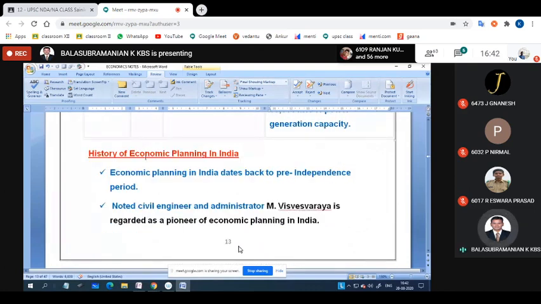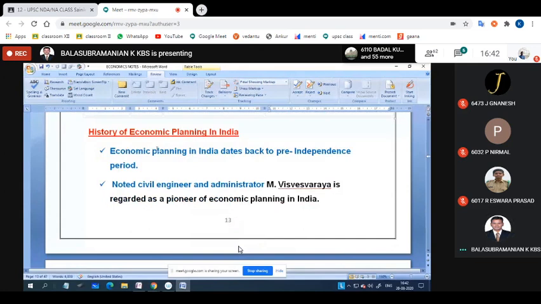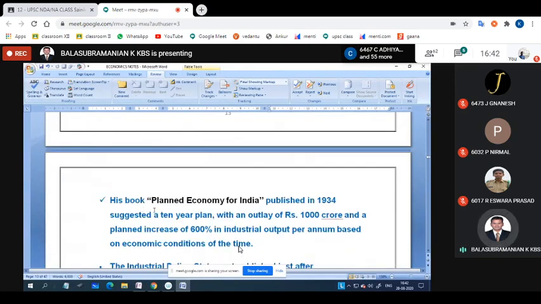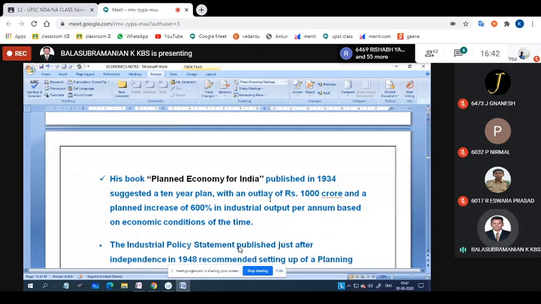Before that, the history of economic planning in India. The noted civil engineer and administrator M. Visvesvaraya is regarded as the pioneer of economic planning in India. It is very important. He wrote the book Planned Economy for India, published in 1934, which suggested a 10-year plan with an outlay of rupees 1,000 crore and a planned increase of 600% of industrial output based on the economic condition of that time.